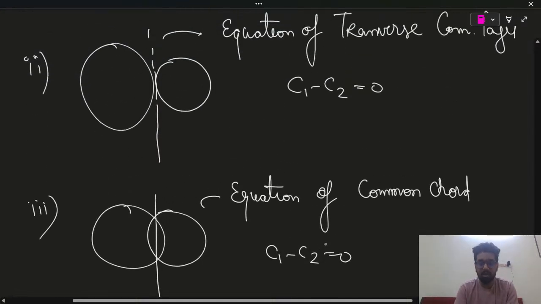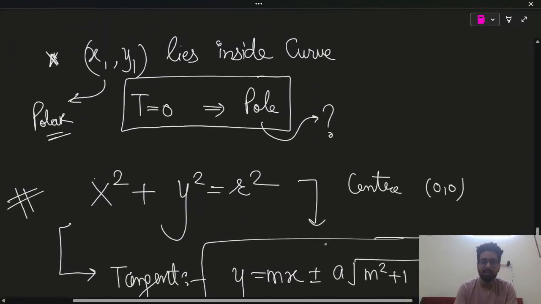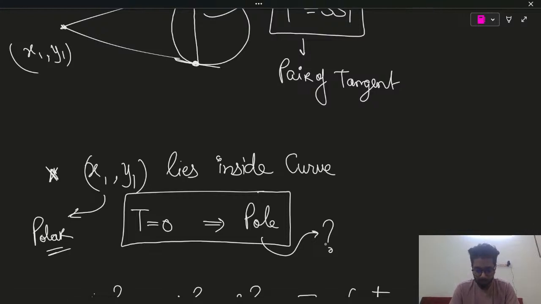Alright, so I have covered most of the things. If you are having anything, sir, you haven't explained this or that, I will take 1 minute to go through my notes, and if there is something which I have missed, I will quickly give it to you. Just give me 1 second. We have gone through most of the things, general form, nature of the circle like g square plus f square minus c.